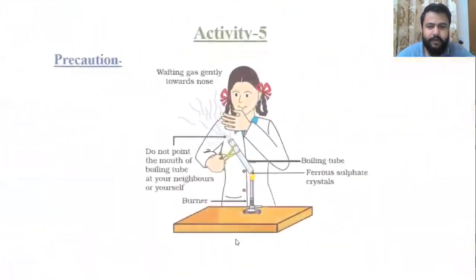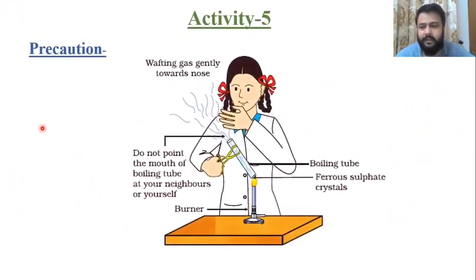The most important point which you need to remember for this chemical reaction or this activity is its precaution. The first precaution is, we all know that we have to do each and every experiment in front of your teacher or under the observation of the teacher. This is the universal precaution what we have to take. But for this activity, there are two special precautions.